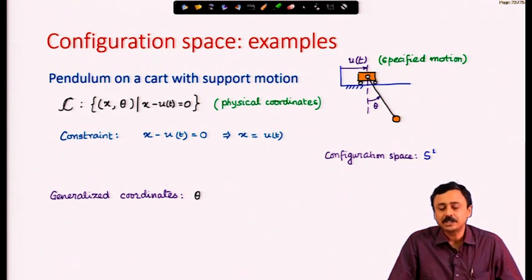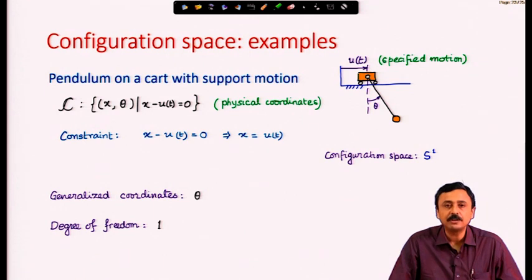Therefore, theta is the only generalized coordinate and the configuration space is S 1. Degree of freedom is 1. I have only the freedom to specify theta. The motion of the cart is specified in another way in terms of time.